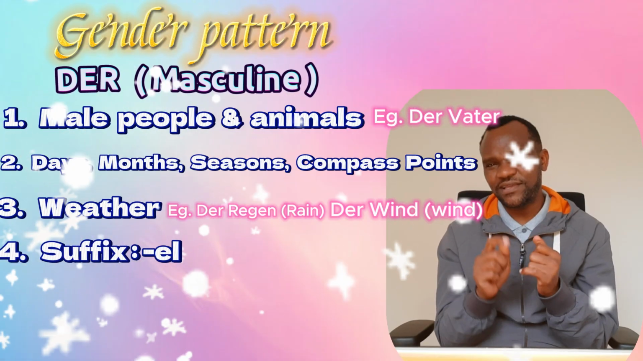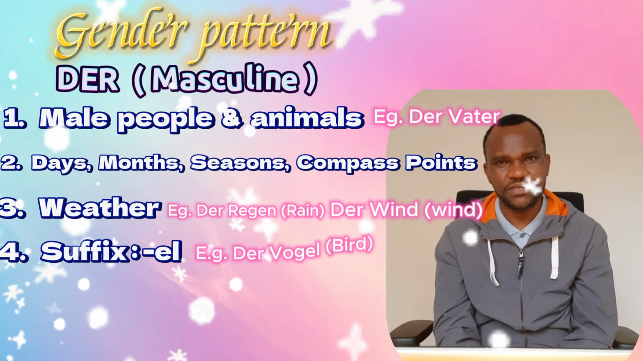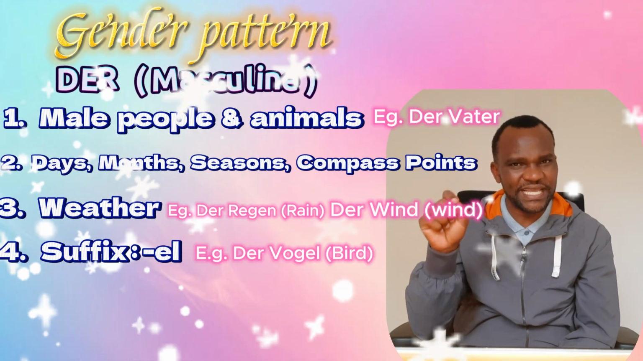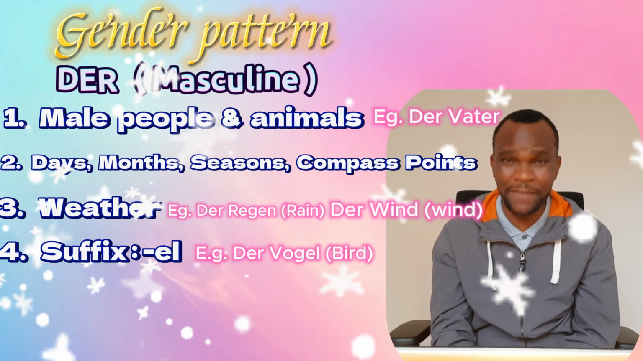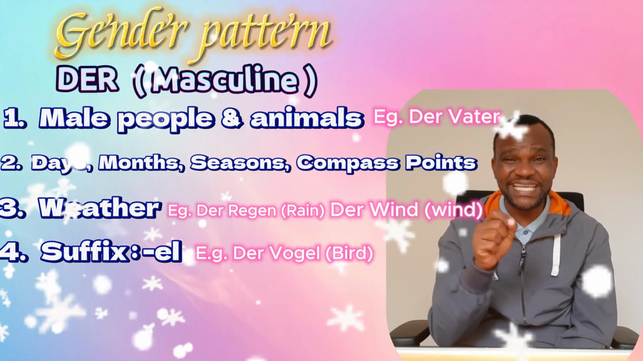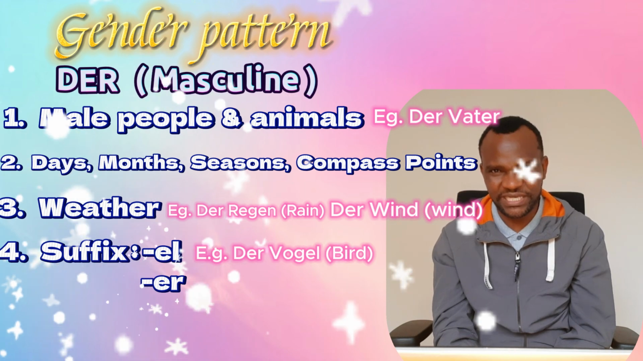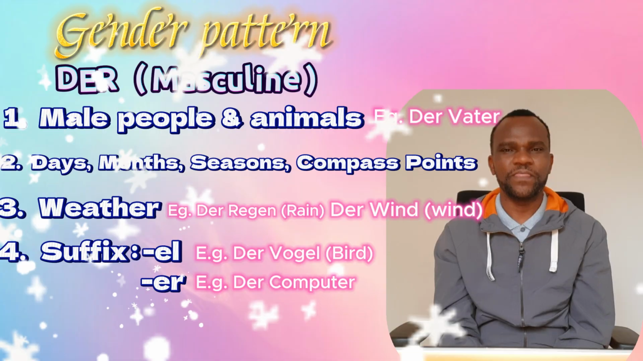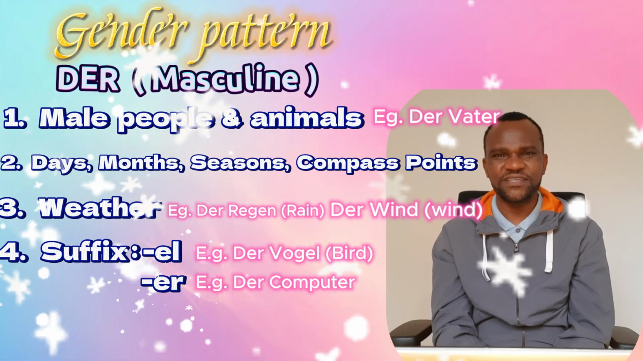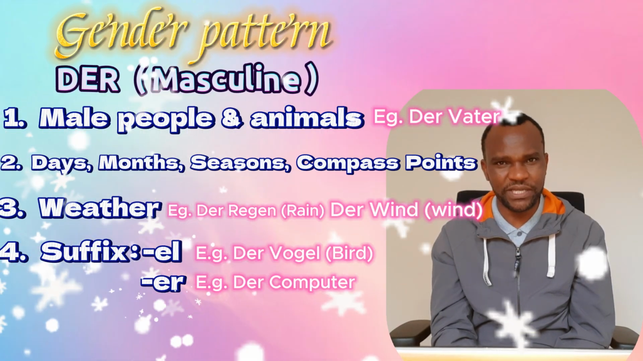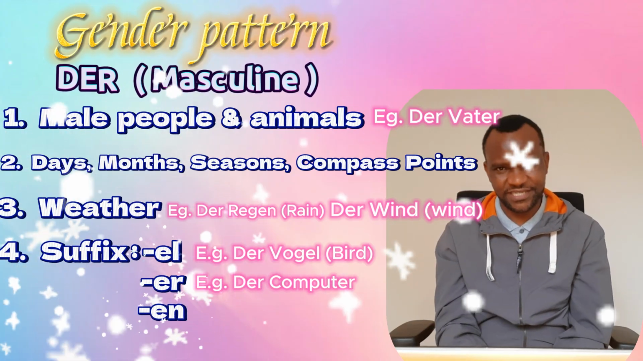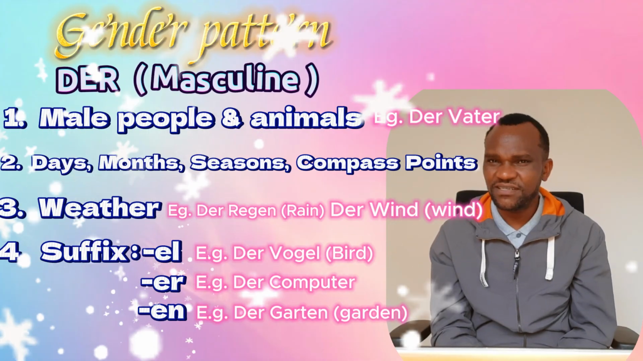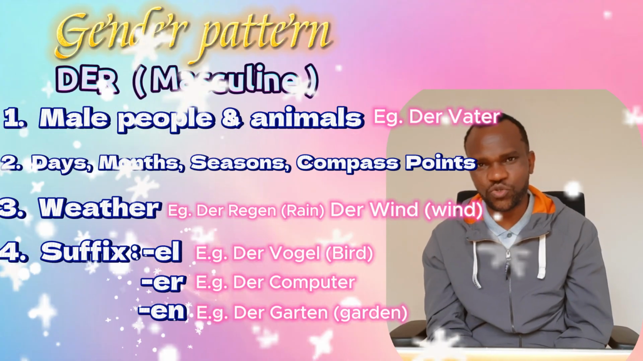And then, words that end with el. For example, a bird is called Vogel. So it's called der Vogel. If it ends with el, most probably it's going to be a masculine noun. Or if it ends with er, Vater, der Vater. Computer, der Computer, er at the end. That is going to be an indicator that this is most probably a masculine noun. Or if it ends with en at the end, for example, the garden, der Garten. The garden, very important. So en is also going to be an indicator.